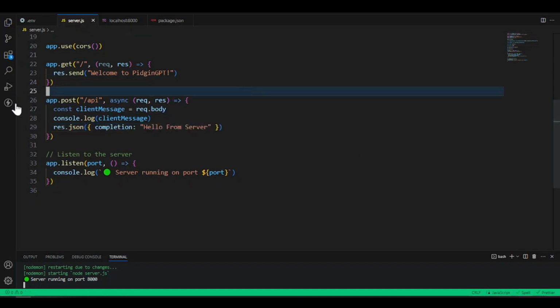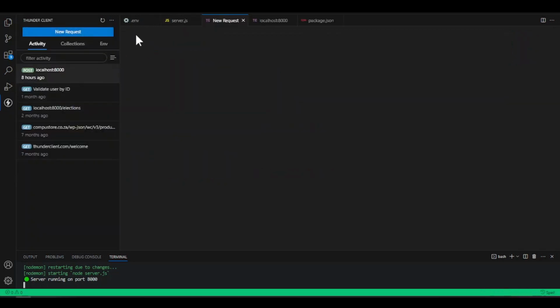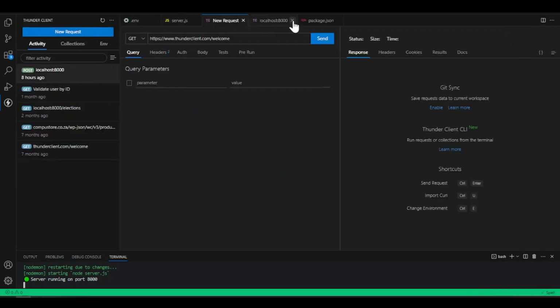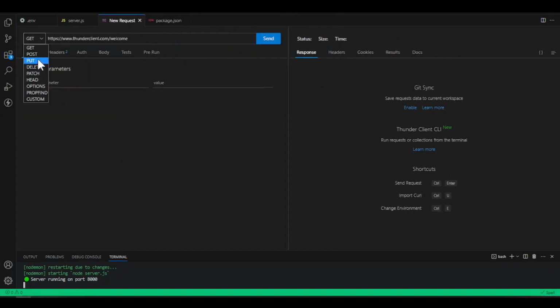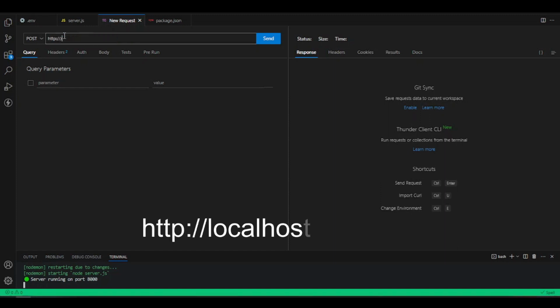Let's test now. Let's go back into our Thunder Client and create a new request, because we want to create a POST request. So instead of the GET request, you make a POST request. Then we change this route to http://localhost, and we want to check the port of 8000. And now we want to go to /API.